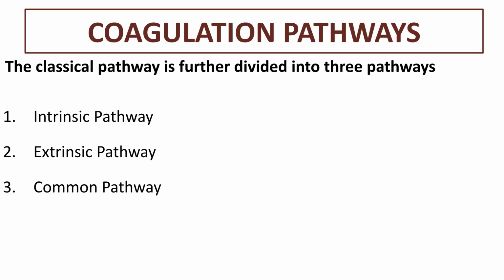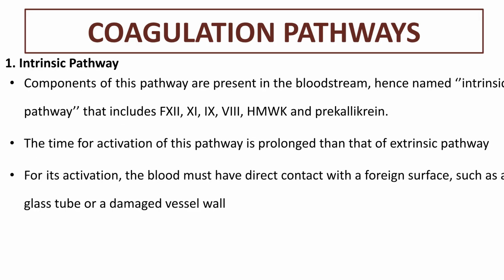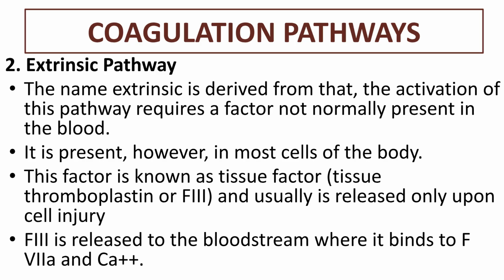The classical pathway is divided into 3 parts: the intrinsic pathway, the extrinsic pathway, and the common pathway. The intrinsic pathway components are present in the bloodstream and include FXII, FXI, FIX, FVIII, HMWK, and prekallikrein. It is activated by contact with a foreign surface, such as a damaged vessel wall. The extrinsic pathway requires a factor not normally present in the blood, known as tissue factor, or FIII, which is released upon cell injury. FIII then binds to FVIIa and calcium.